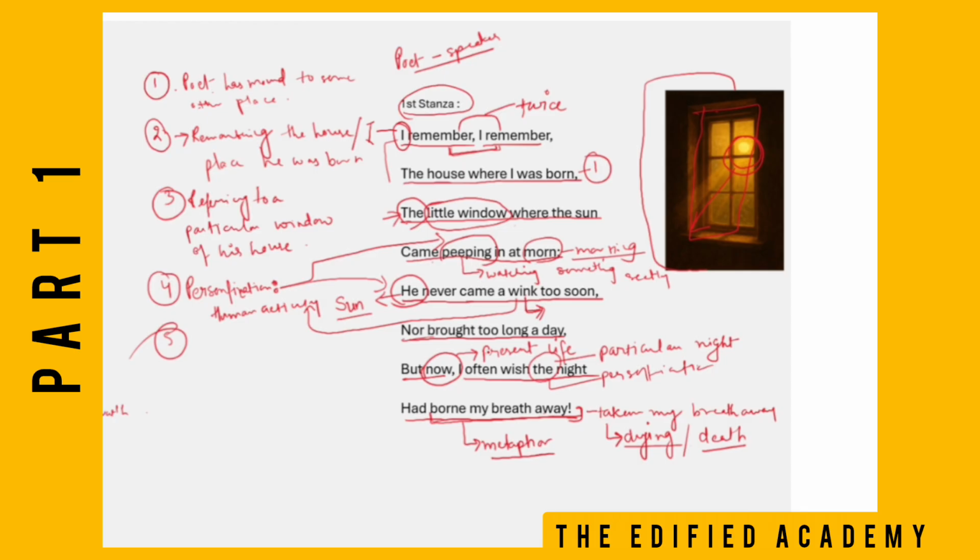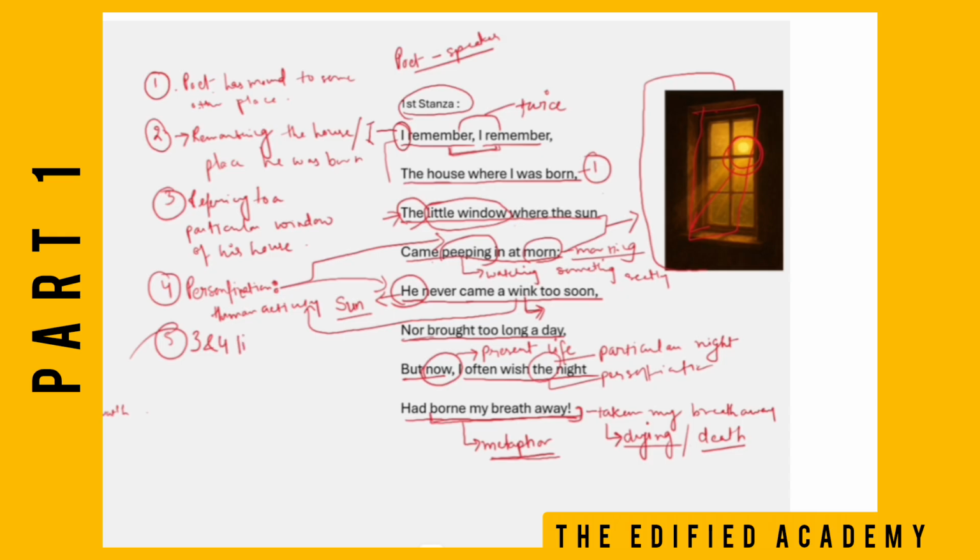One more point here in the third line, children. Third and fourth line is: your little window where the sun came peeping in at morn. Children, here the poet tries to give us a visual image of his thought. He wants us to imagine the thoughts he's writing down in his poem, right? So you can take the help of this picture in front of you.